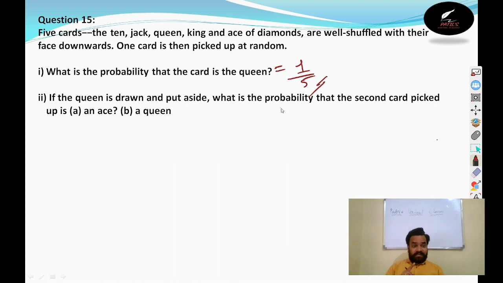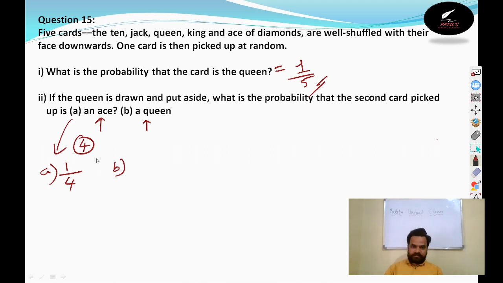In the second question, if the queen is drawn and put aside, it means we are not replacing it. We are not keeping it at the same place. We have seen a card, and if it is a queen, we keep it aside. How many cards are remaining? Now four cards only remain, out of five. What is the probability that the second card picked will be an ace or a queen? See, there are four cards left now, out of which one is an ace. So the probability of getting an ace will be 1 by 4. This is the answer. And in the second, there is no queen.